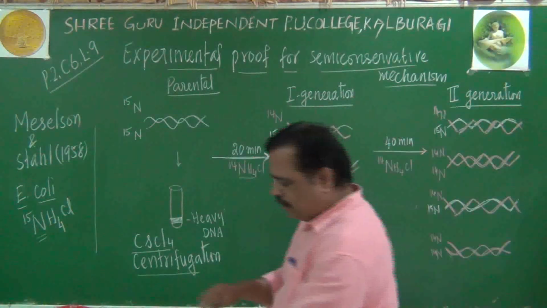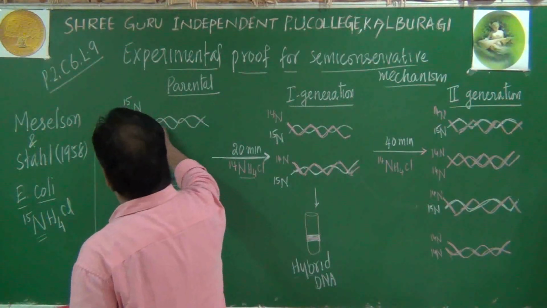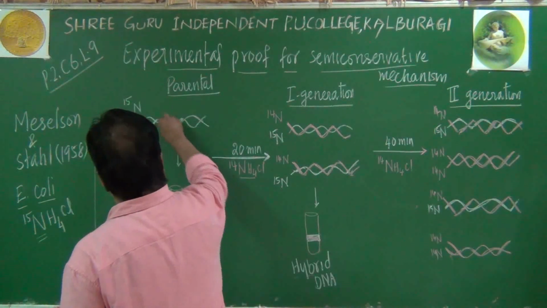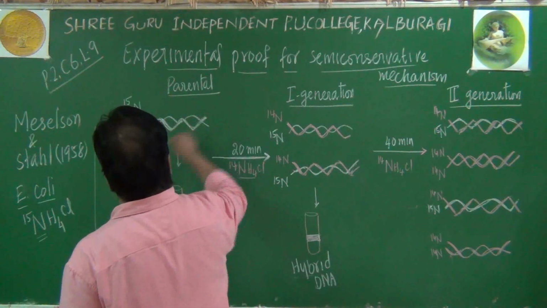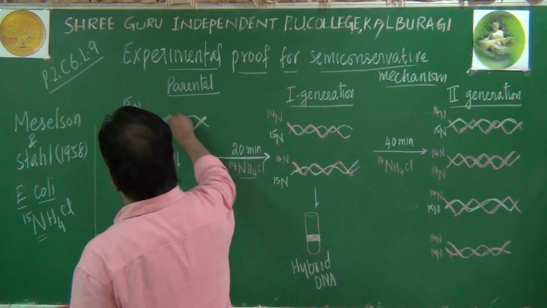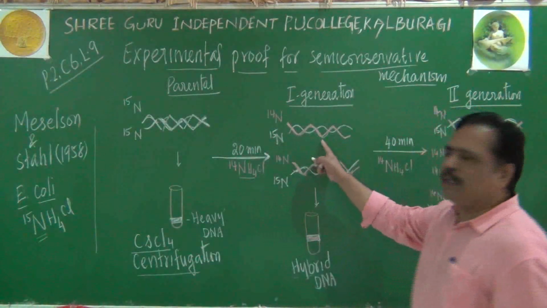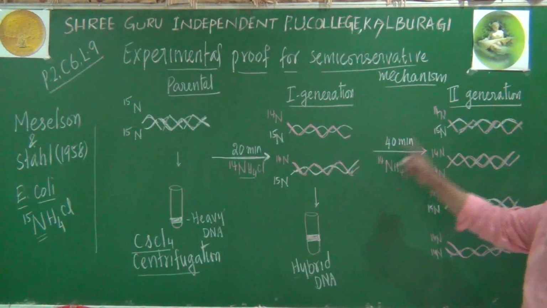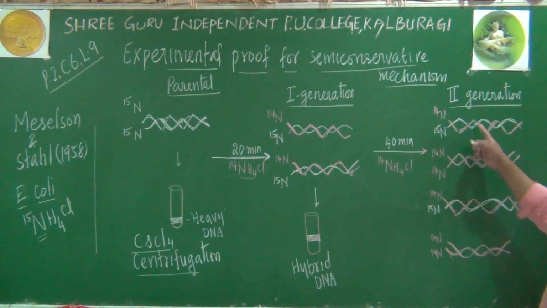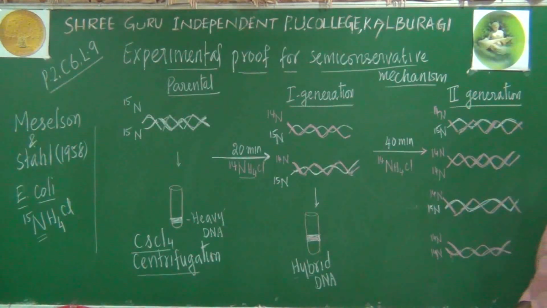Here, completely heavy only: one heavy DNA molecule produces two hybrid molecules in the first generation. Later, two hybrid molecules produce two hybrid plus two light molecules.